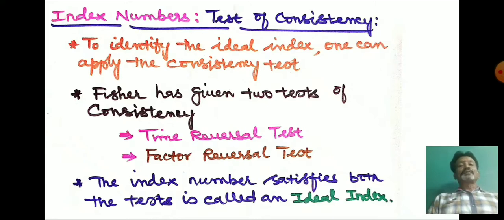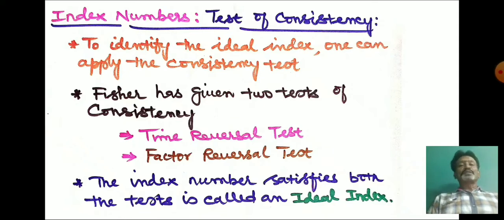In the previous classes we have discussed different index numbers given by different statisticians, that is Laspeyres, Paasche, Fisher, Marshall-Edgeworth, Ellis and so on.